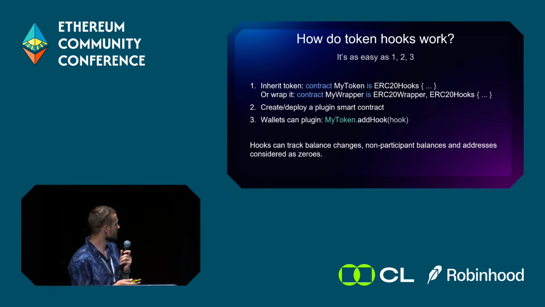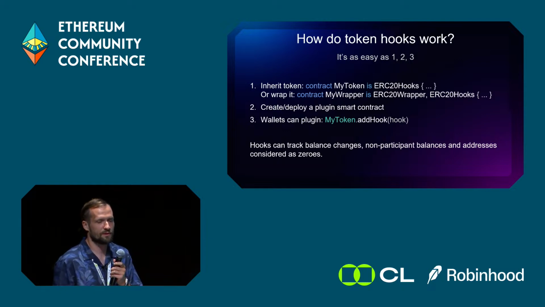So your token has to be hook enabled. It's an extension of ERC20 called ERC20 hooks. Or if you already have something tokenized which is not hook enabled, you can build a wrapper. Just use the ERC20 wrapper from the standard OpenZeppelin library and make it hook enabled.